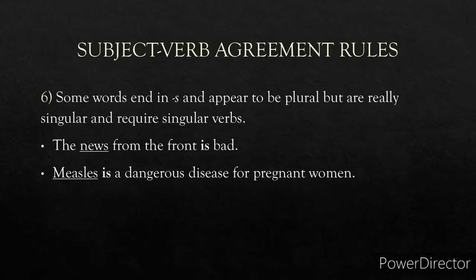Rule number 6. Some words end in s and appear to be plural, but they are really singular. For example, the news from the front is bad. News is singular here. Is is a singular verb. Measles is a singular noun. Measles is a dangerous disease for pregnant women. So the singular verb is will come.